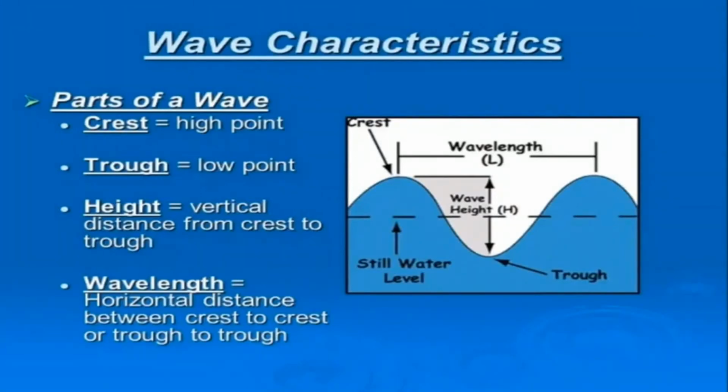Let us see the wave height. Wave height is the vertical distance from crest to trough. And the fourth part of the wave is the wavelength. Wavelength is the horizontal distance between two successive crests or two successive troughs.